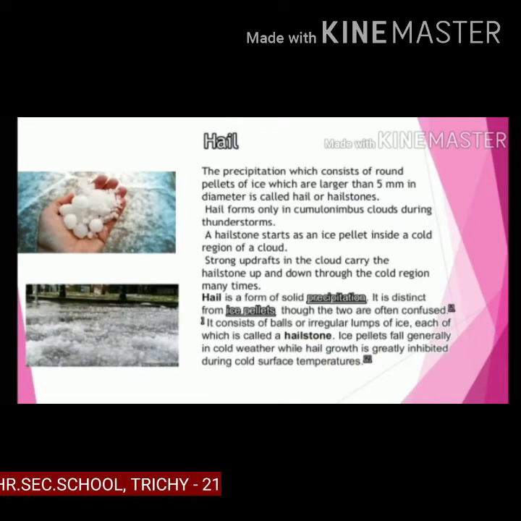Next one is hail. The precipitation which consists of round pellets of ice which are larger than 5 mm in diameter is called hail or hailstones. Hail forms only in cumulonimbus clouds during thunderstorms. A hailstone starts as an ice pellet inside a cold region of a cloud. Strong updrafts in the clouds carry the hailstone up and down through the cold region many times.